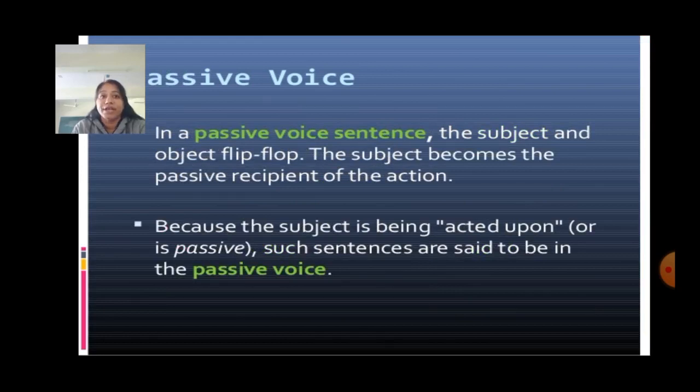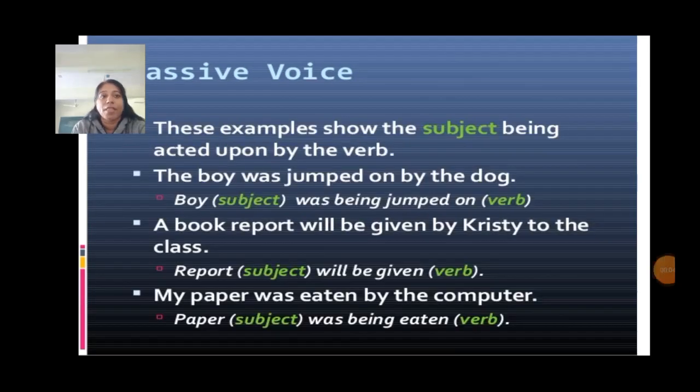Passive voice. In a passive voice sentence, the subject and object flip-flop. Flip-flop means subject that comes at the first place will go to the last place at object place, and object will replace in subject place. So it is known as flip-flop. The subject becomes the passive recipient of the action because the subject is being acted upon, or we can say that it is in passive voice. Such sentences are said to be in passive voice.